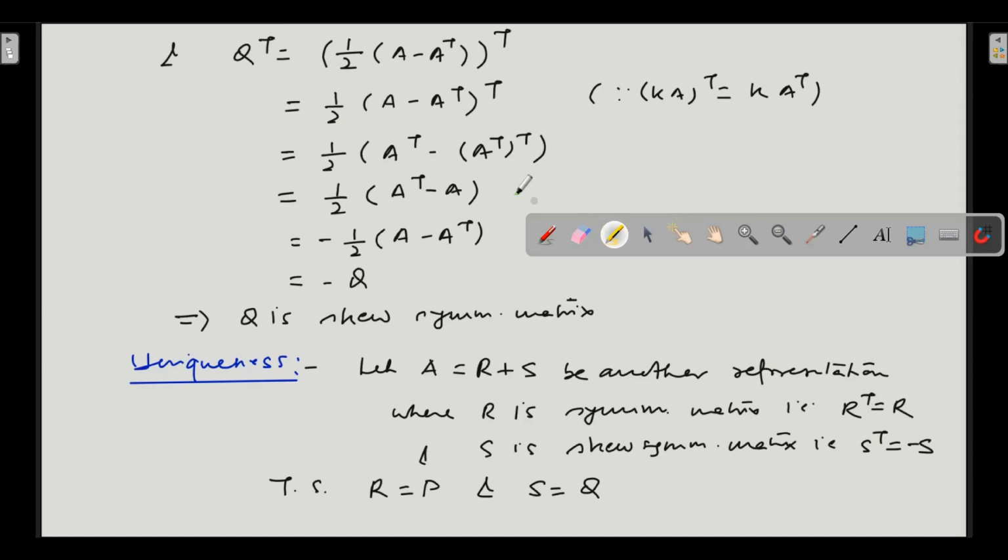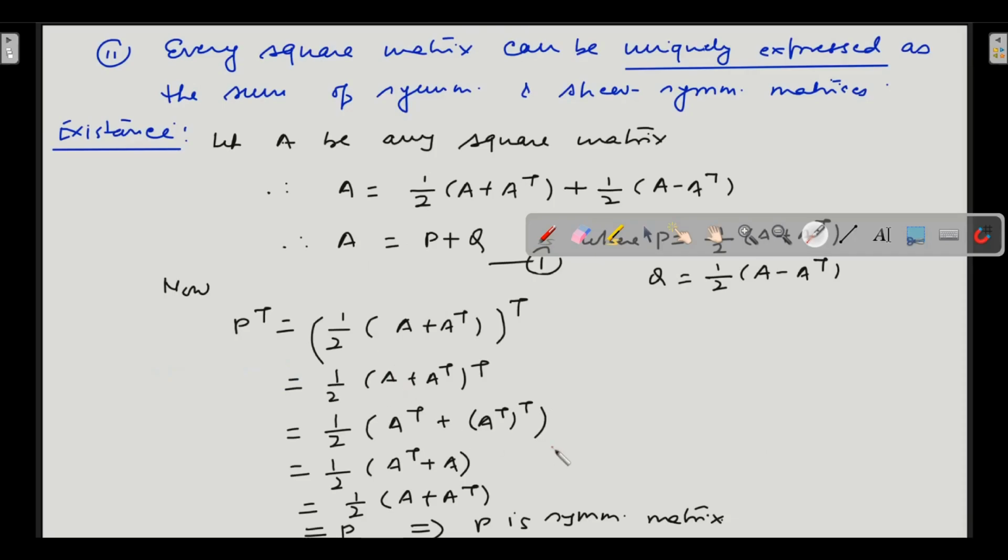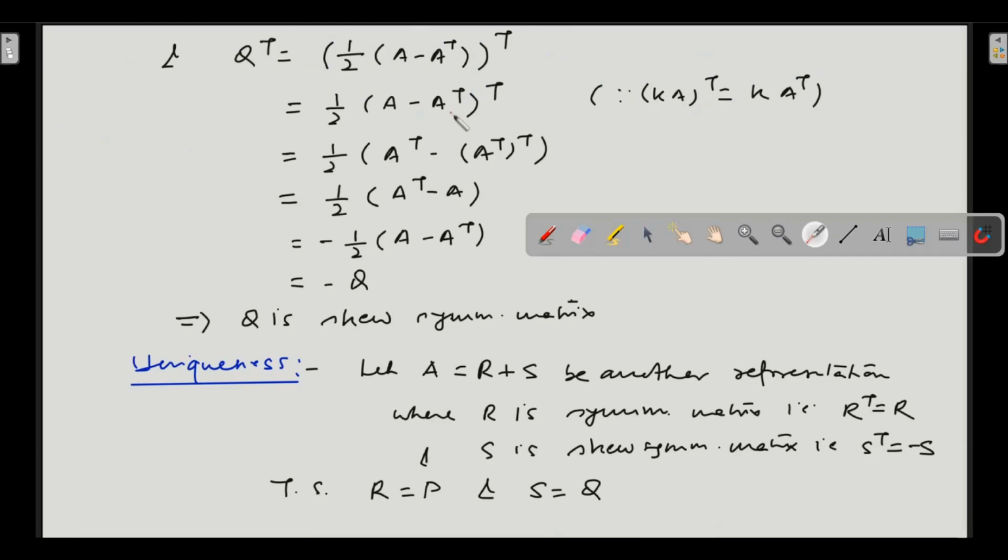Now you already know that this entity is equal to Q. This particular entity without the minus sign is equal to Q, but with the minus sign it will be equal to minus Q. So Q transpose has come out to be equal to minus Q. So Q is a skew-symmetric matrix. Clearly Q is skew-symmetric, and we have proved that P is symmetric.